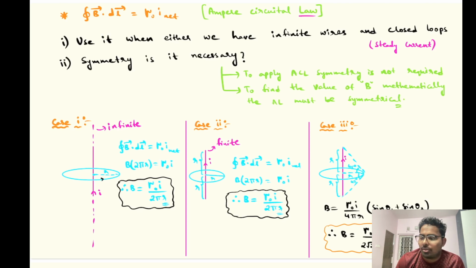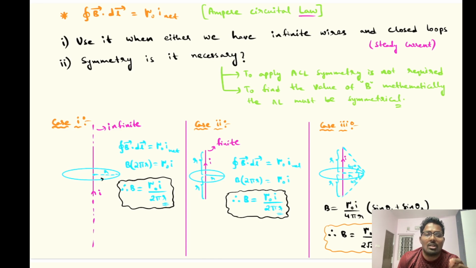Okay, so as I said, as B bar is tangential and dl bar is also tangential, the angle between B bar and dl bar will be 0. So when you do the dot product, cos 0 will be 1. So simply I will get integral B dl. But one more important thing. What is one more important thing? The importance of taking symmetrical points is, as all the points are symmetrical, B is the same everywhere. So as B is the same everywhere, what can I do? I can take the B outside. That's one more importance of taking a symmetrical loop.